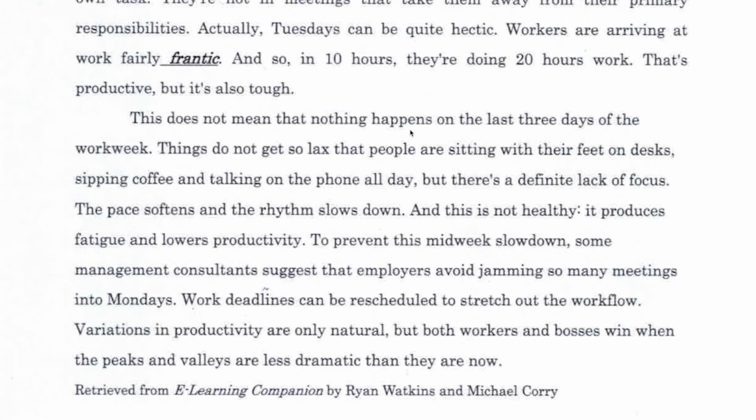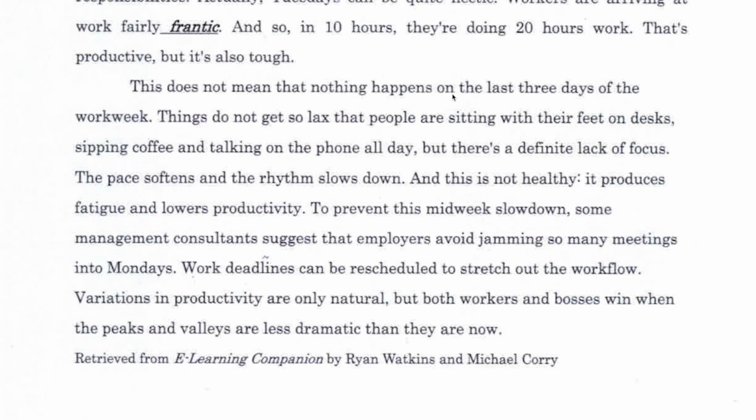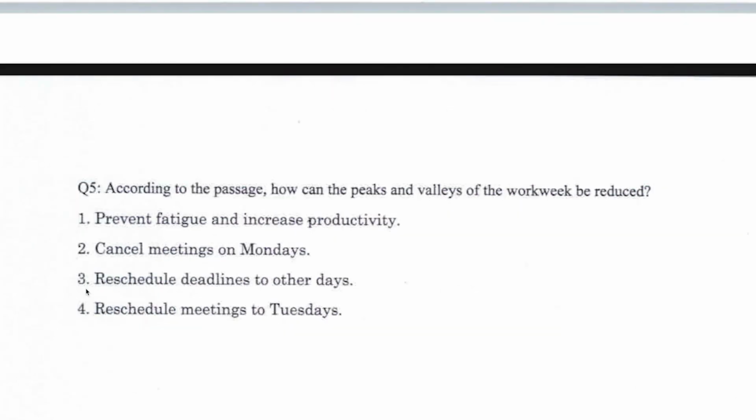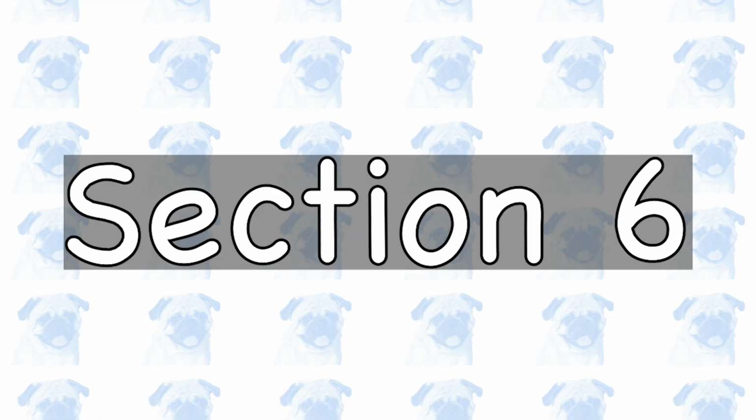Peaks and valleys. Some suggest avoid jamming meetings into Mondays. Deadlines rescheduled to stretch out the workflow. Variations in productivity. Both workers and bosses win when the peaks and valleys are less dramatic. I believe number 3 was mentioned in the part that I've just read. Reschedule deadlines to other days. Stretch out.